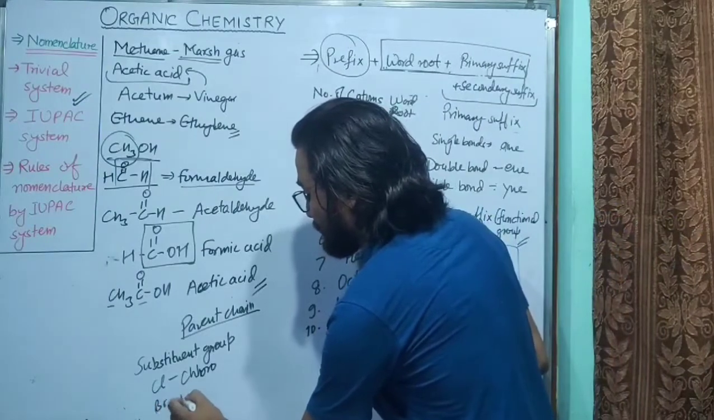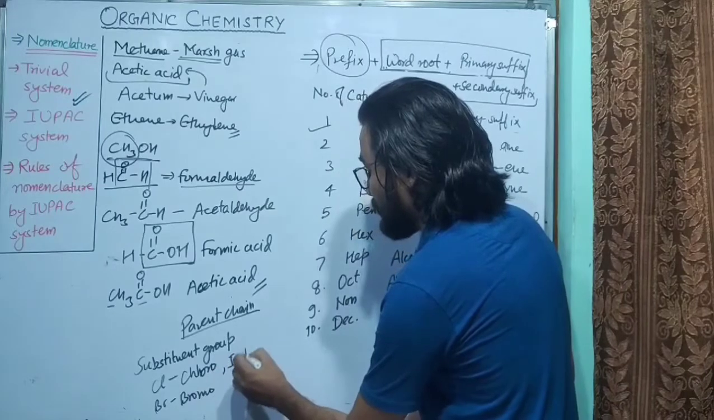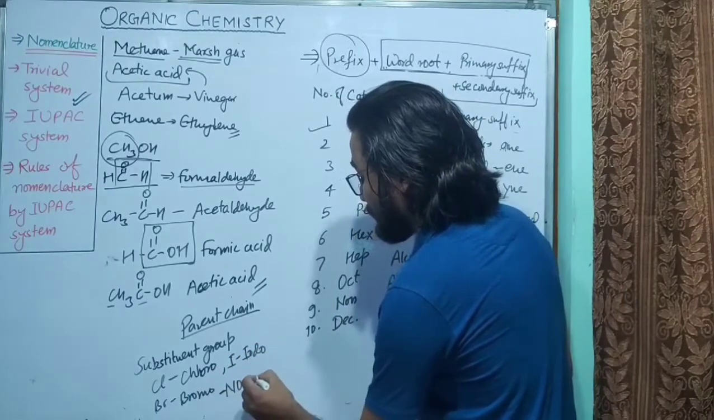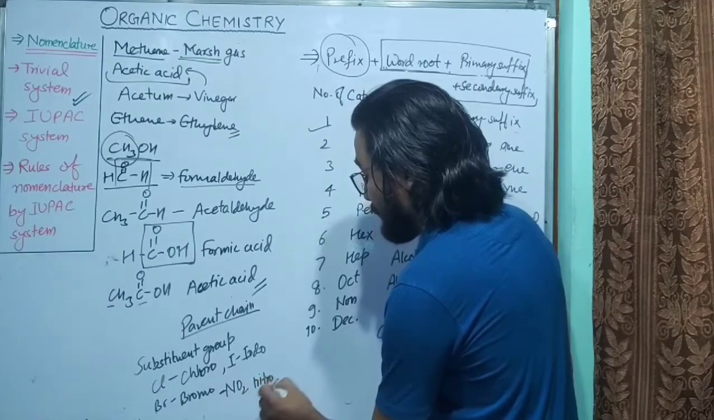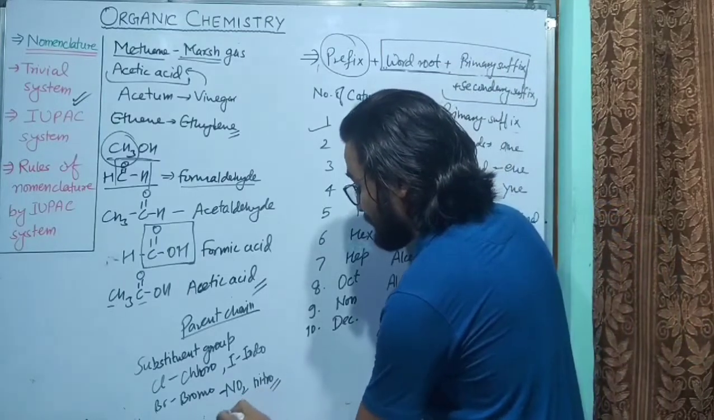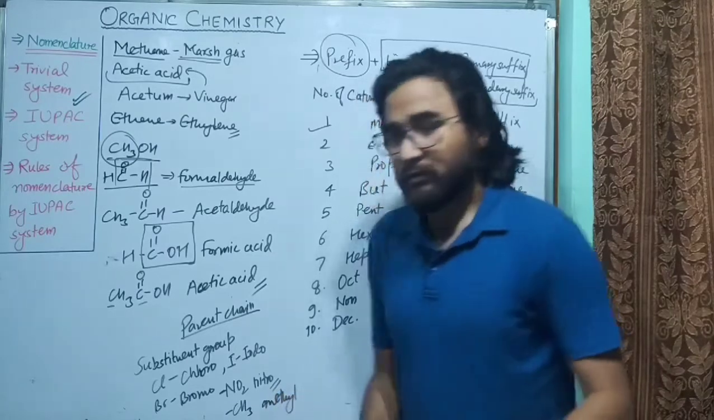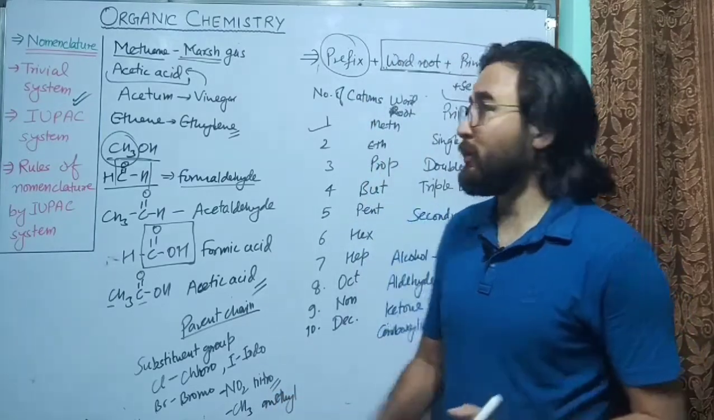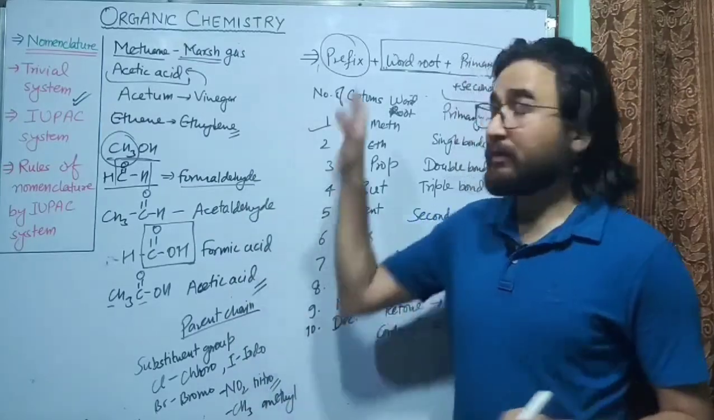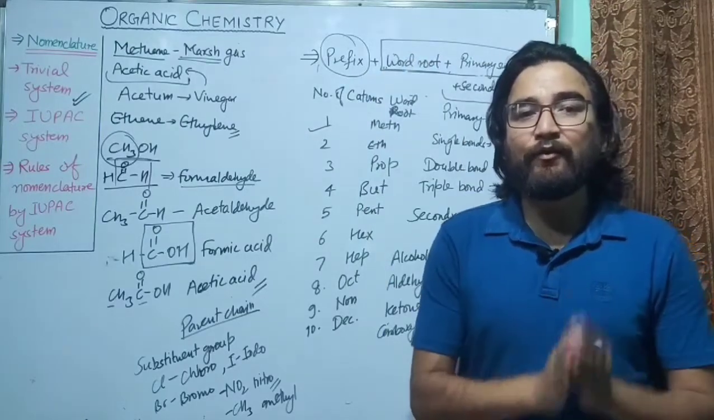For bromine, the word used is bromo. Similarly, for iodine, we use the word iodo. For NO2 group, this is called nitro, and so on. There are so many, like CH3. For CH3, we use the word methyl. So prefixes are used for substituent groups. Substituent group is anything that remains after giving the word root or determining the functional group.